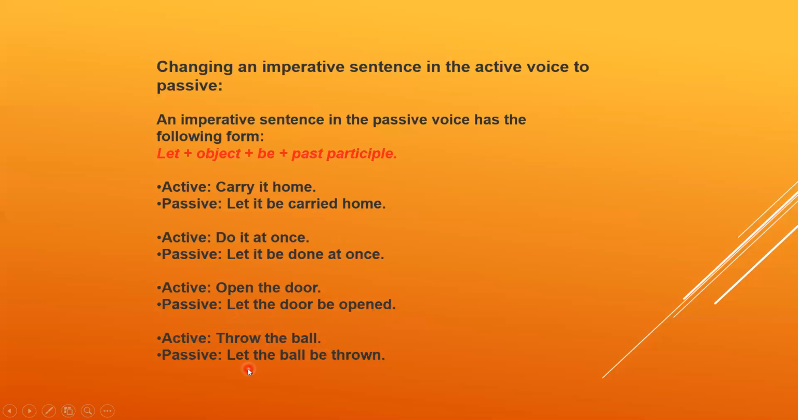Throw the ball: let the ball be thrown. Making it, first we put let, then the object the ball, and then be and the past participle thrown. Let the ball be thrown.